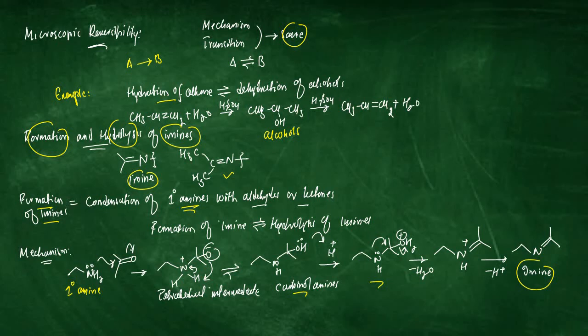Now we are going to focus on hydrolysis, which is exactly the reverse of the formation of imine. In the first step, let we have the compound like this. It is protonated.